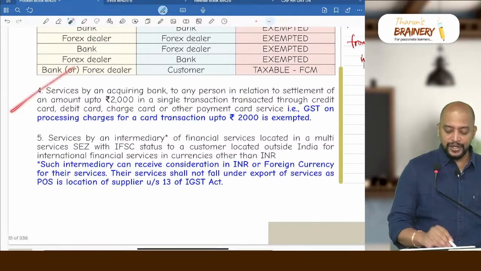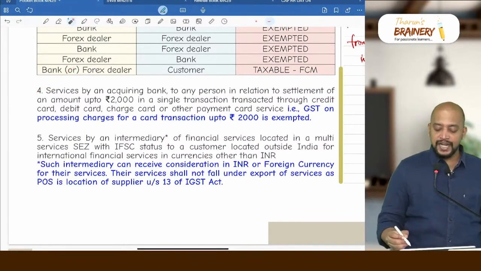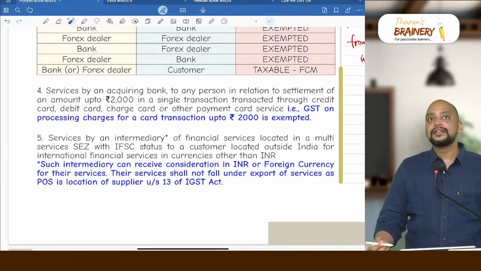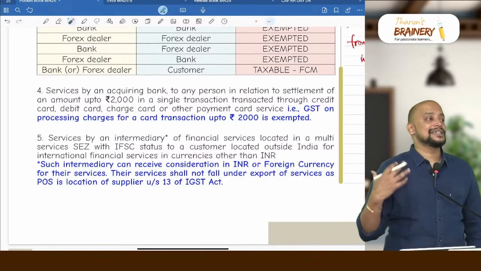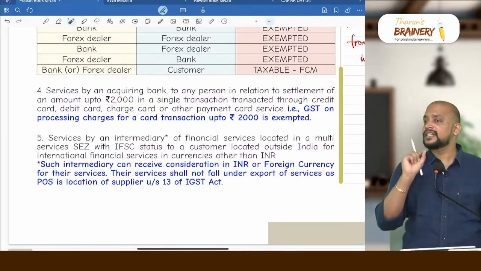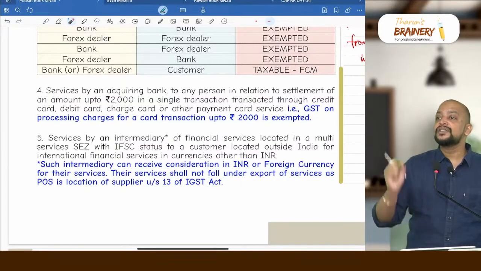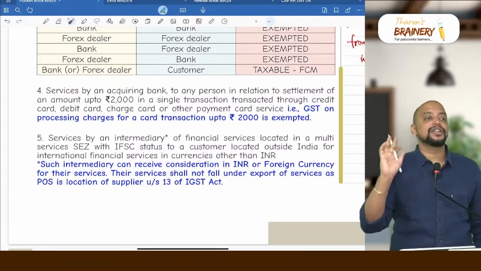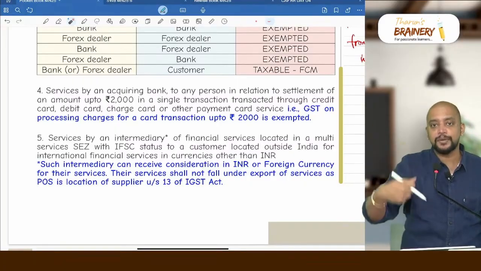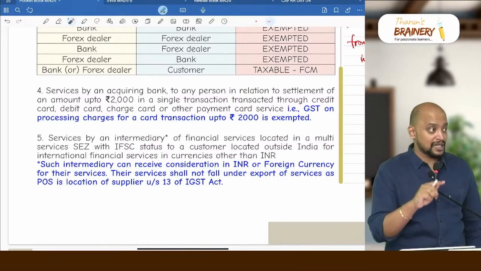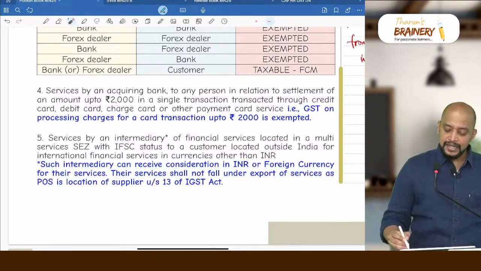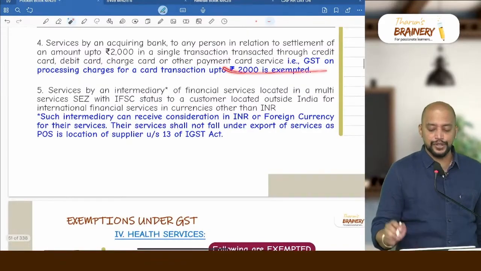Then next one, fourth point, services by an acquiring bank to any person in relation to settlement of an amount up to 2,000 in a single transaction. That is, whenever you are using your debit card, credit card, charge card or any other card, when you swipe the card, there will be some processing fees. Always there will be processing fees, but on that processing fees GST will be exempted if the swipe amount or the transaction amount is up to 2,000 rupees. Processing fees is not exempted, but the GST on processing fees will be exempted. So GST on processing charges for a transaction up to 2,000 is exempted.